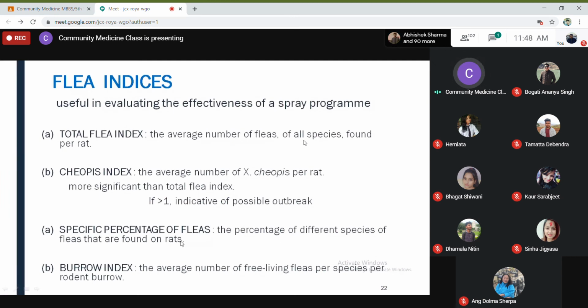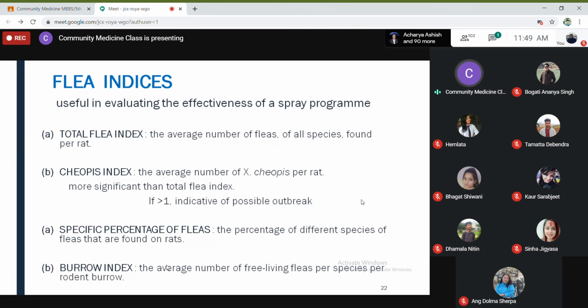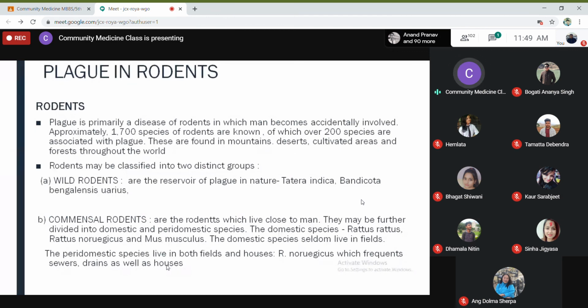And the Burrow index: as we've been discussing, these Yersinia bacteria can actually survive and multiply in the rat burrows. It is the average number of free living fleas per species per rodent burrow. So per rodent burrow, how many free living fleas are there? Its average number will give you the Burrow index. If the Burrow index number is high, then an outbreak can occur in such places also.